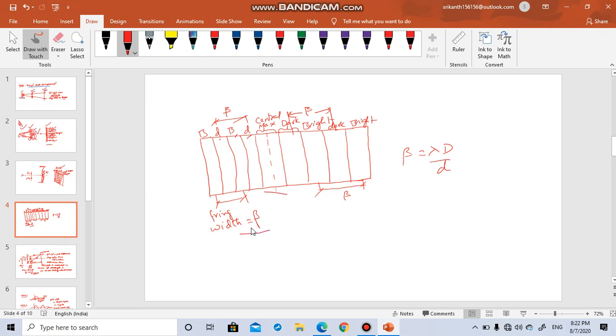You have to take two consecutive brights or two consecutive darks, either on the left side or the right side. That is called fringe width, and fringe width is given by beta equals lambda D by d, where D is capital D and d is small d.